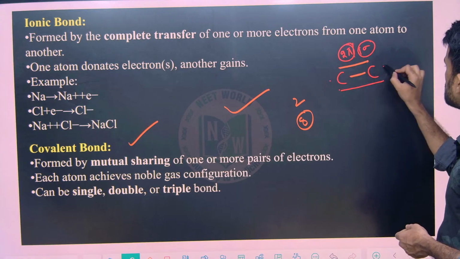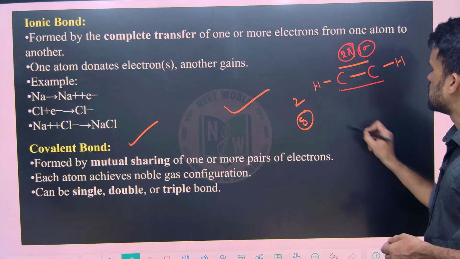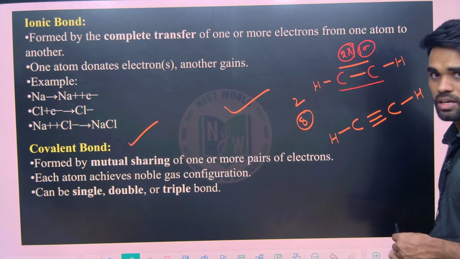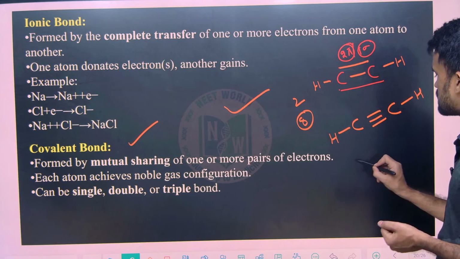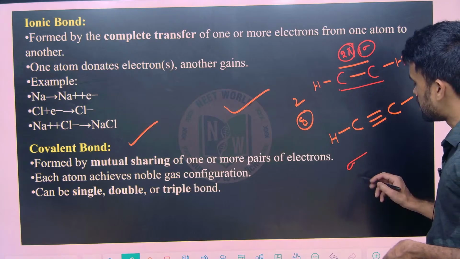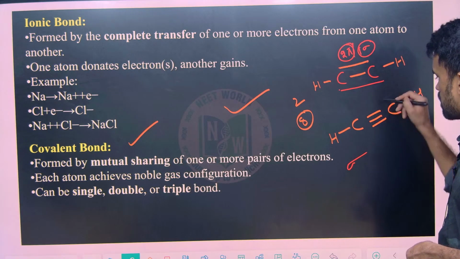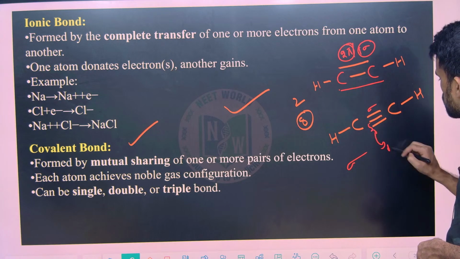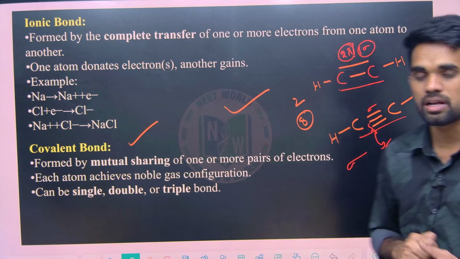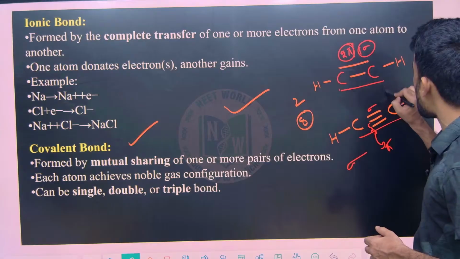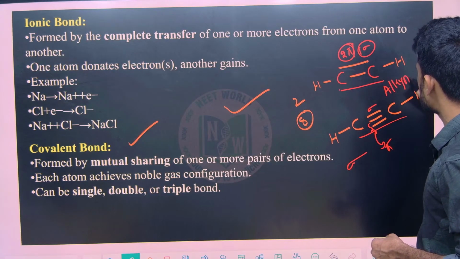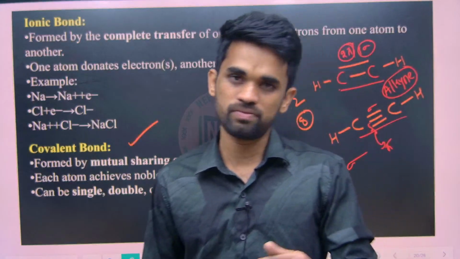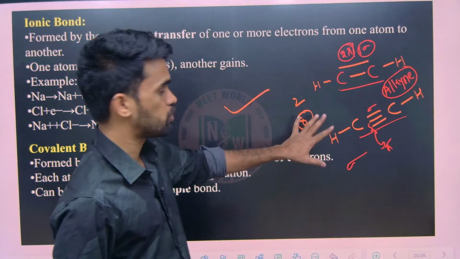Now what about this? Here it can combine with hydrogen like this. So between carbon we can see multiple bonds also. When they are forming multiple bonds, always consider the first bond as a sigma bond, and whatever extra bonds we have, those are pi bonds. Let us say this is sigma and the remaining two are pi bonds. When you write a triple bond between two carbon atoms, you should call it an alkyne. What should you call it? Alkyne. About alkenes, alkynes, alkanes, I will explain in the organic chapters, but I hope up to here it is clear, right?